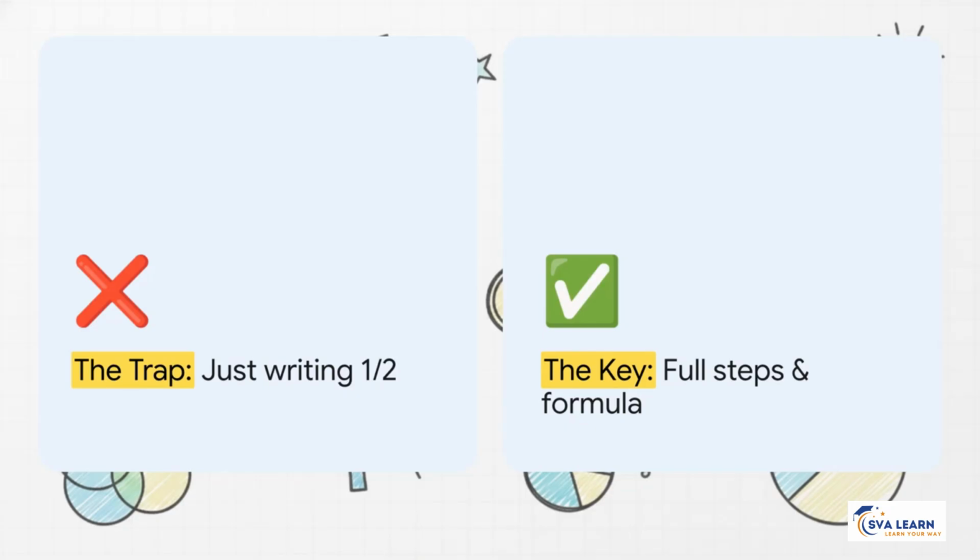Let's compare 2 different approaches here. The trap is the rush student. They correctly calculate the odds of flipping a head. They write down a naked fraction 1/2, and they walk away with 1 out of 2 marks. Tragic, right? But the key to full marks is writing S equals {H, T}, N of S equals 2, and the formula P of A equals N of A over N of S. And now that is a perfectly structured board answer that scores 100%. You need to be that second student.